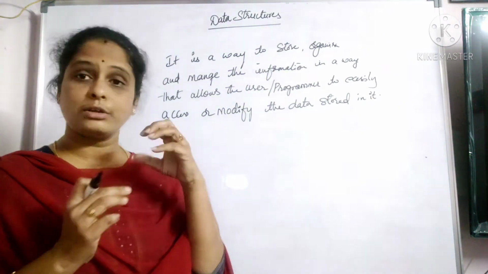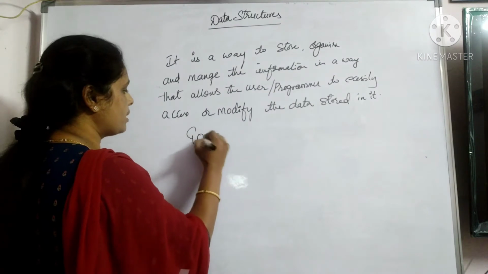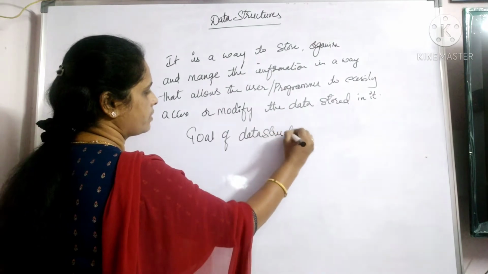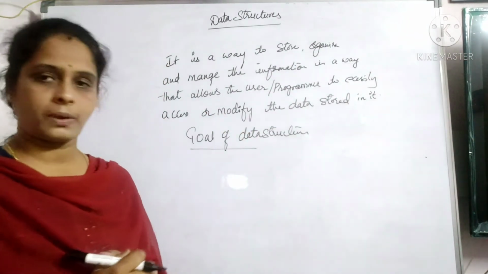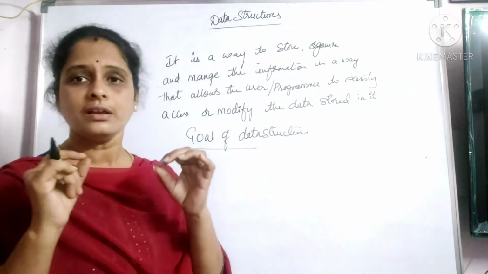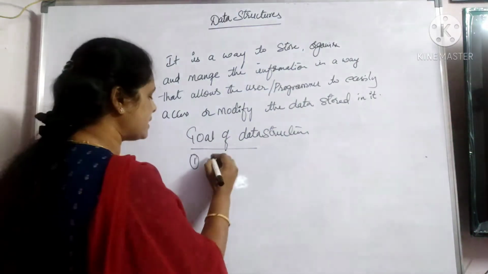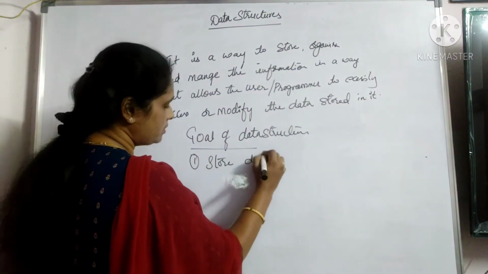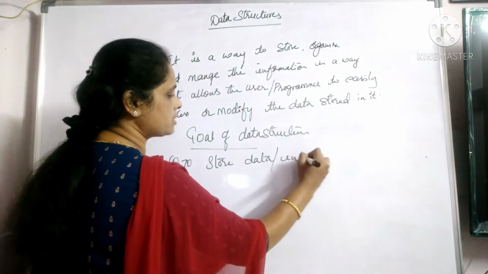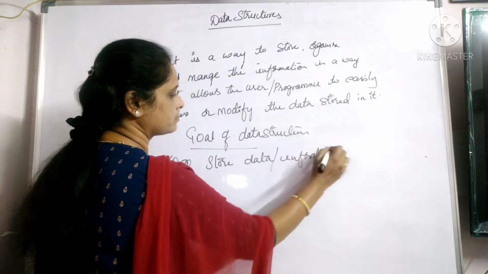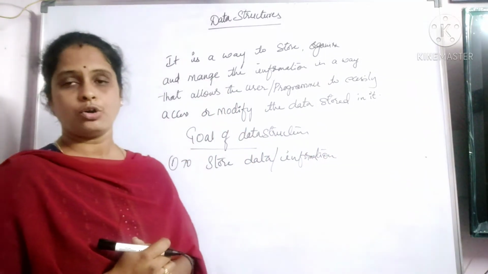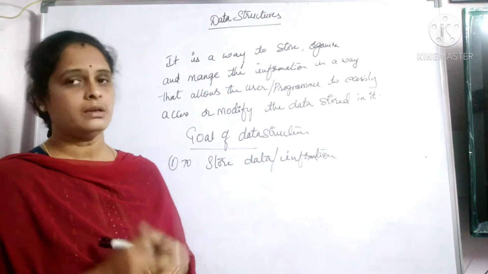Now, what are the goals of data structure? The next concept we talk about is the goal of data structure. The very first thing, the main thing it does, is it will store data. Simple. To store data or information is the very first goal of any data structure.